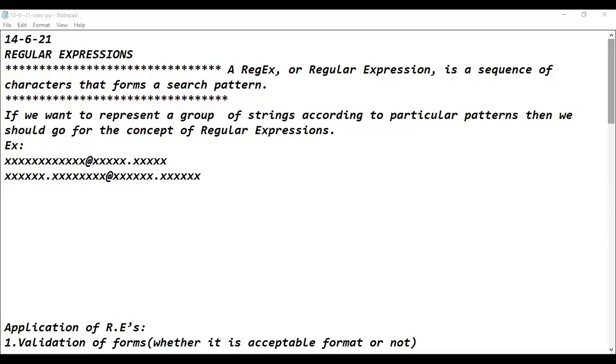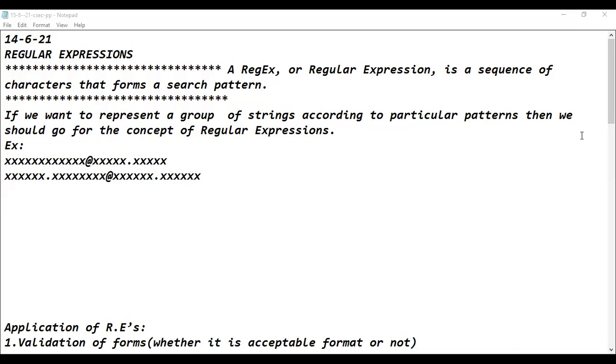Are you able to see the notepad editor? Yes, sir. Okay, so what is a regular expression? Regular expression is nothing but what? It is a mathematical way of presenting a group of strings according to a particular kind of pattern. This is called the regular expression.